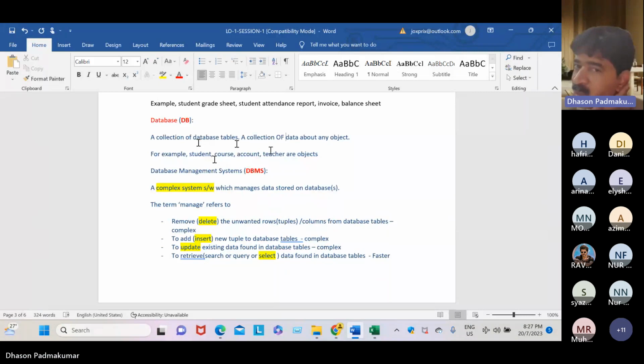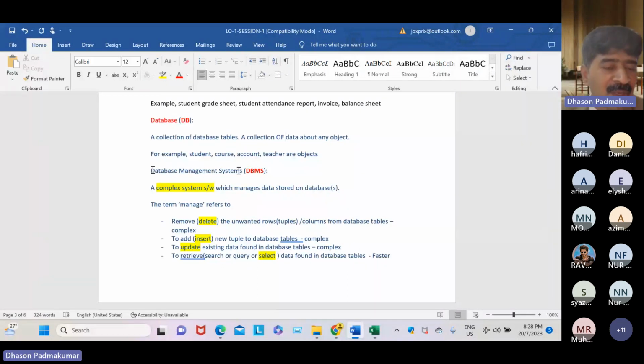Lazada has its own database: product table, customer table, sales table, bank tables, transaction table, order table, delivery table, so many tables. So we call it the Lazada database. Okay, and next is database management system.